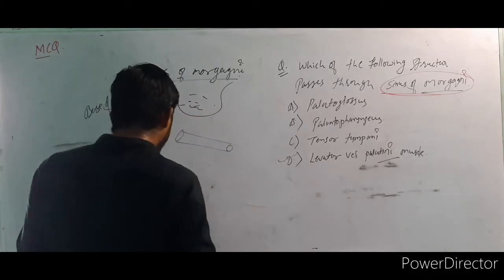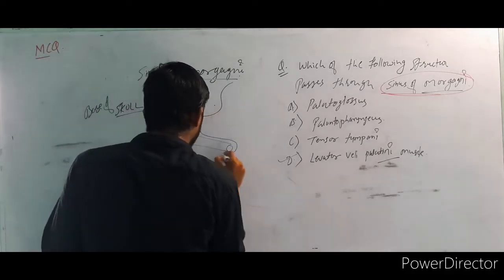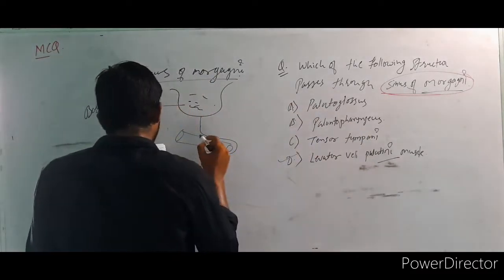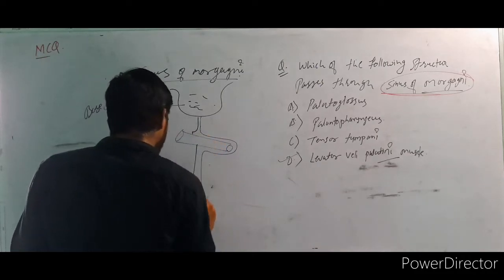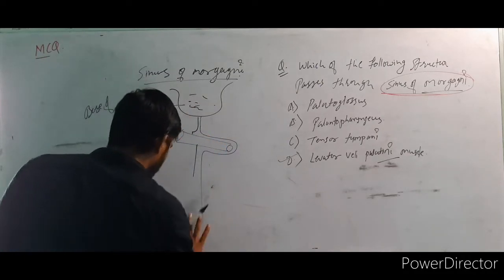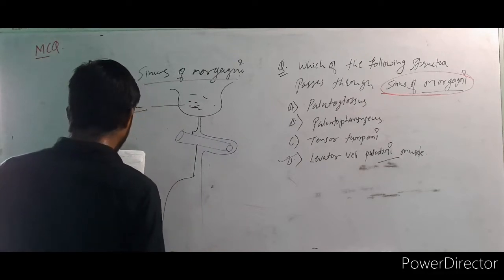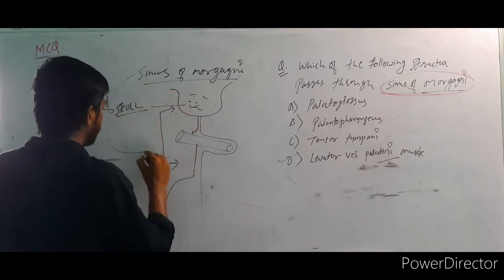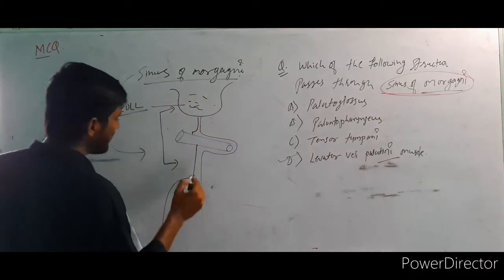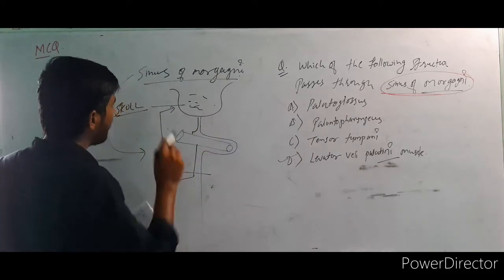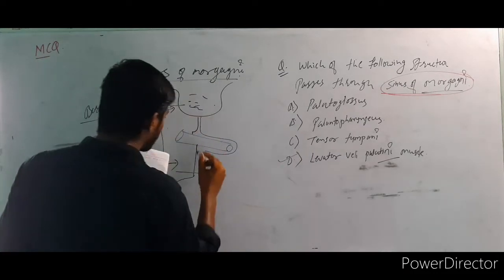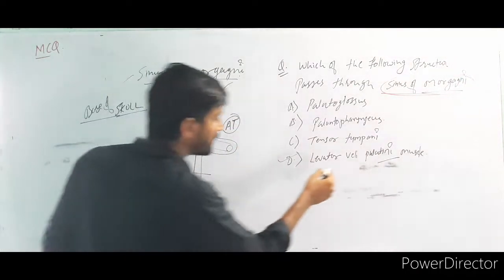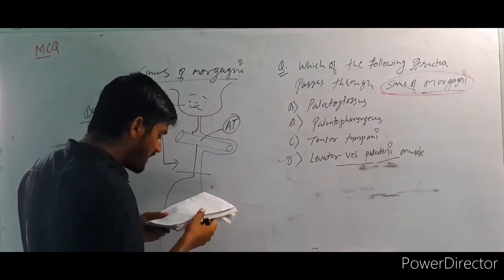Here I want to draw one thing. It is like this, and the second thing, I will tell you what I am drawing. It's like this. These things from here to here, this is called the sinus of Morgani. So the space between the base of the skull and the superior constrictor is called the sinus of Morgani. Now what is this? This is the eustachian tube or auditory tube. So the auditory tube is also part of this. Levator veli palatini is also a part of this, right?